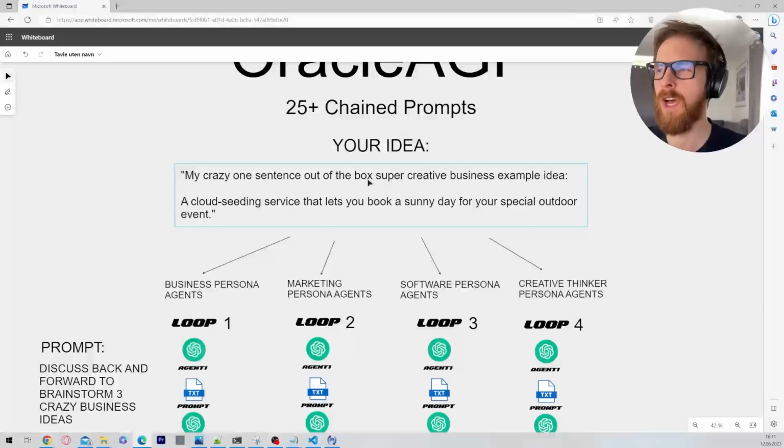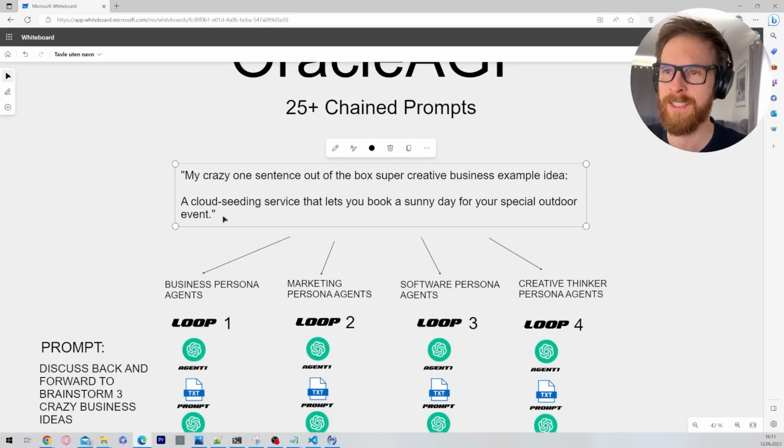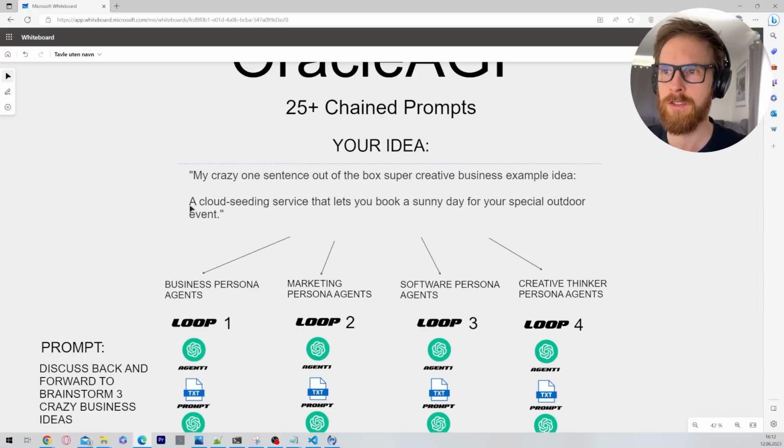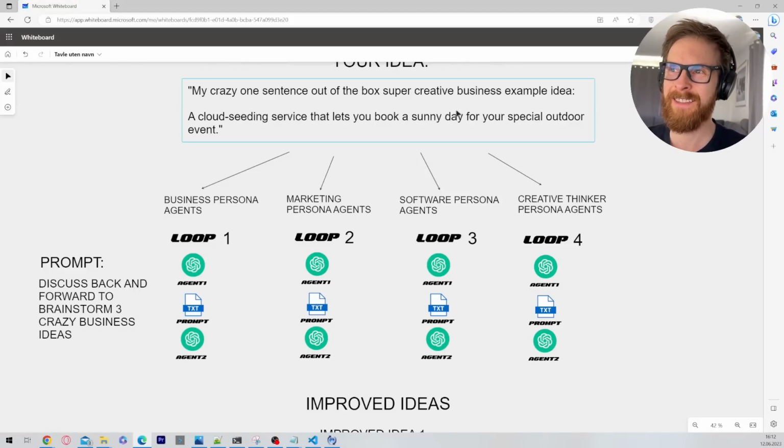We're just gonna give it one idea. This could be a business idea. To make this simple, I created this because I want to brainstorm different ideas. So I gave the agents one example: a cloud seeding service that lets you book a sunny day for your special outdoor event. That's a crazy idea, right? What is gonna happen now is that this idea is gonna be fed into the system prompt of every agent.